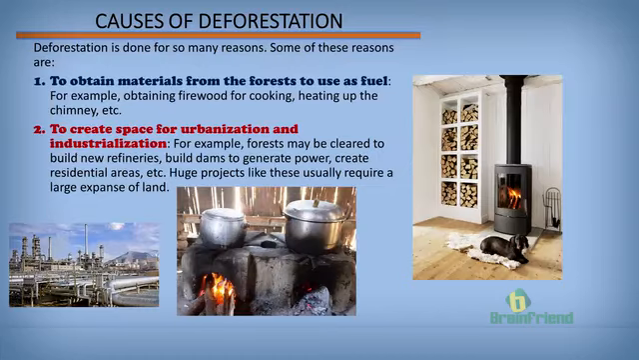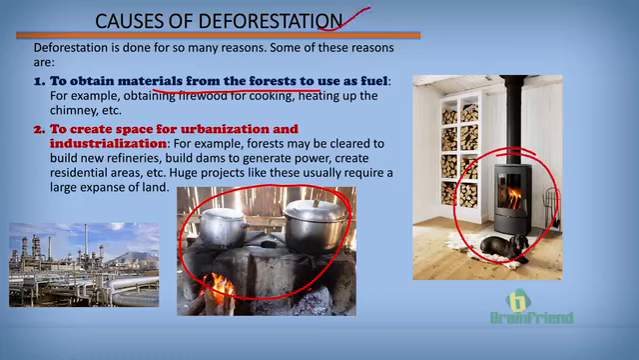Now, what are the common reasons why people engage in deforestation? Number one reason, to obtain materials from forests to use as fuel. Sometimes we go into the forest to get some wood to cook. Some other times to heat up our houses. For this reason, deforestation occurs.